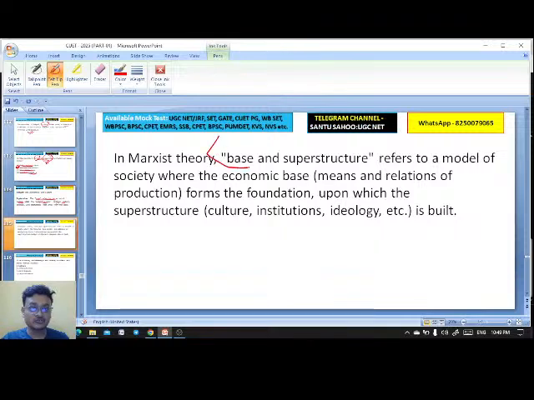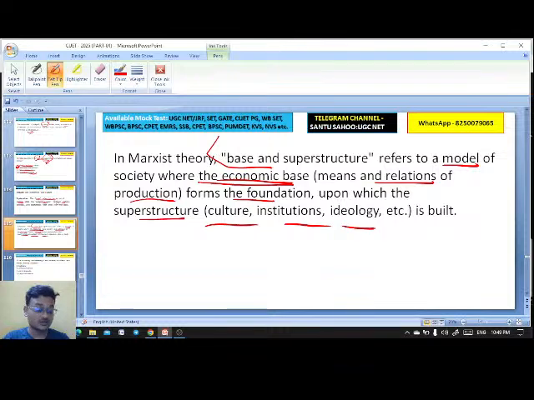In Marxist theory, base and superstructure refers to a model of society where the economic base, meaning the relations of production, forms the foundation, and upon it the superstructure is built. That is culture, institutions, ideology. Got it? Superstructure is built on the basis of the base. Based on that, the superstructure, that is culture, institutions, and ideology, is built.